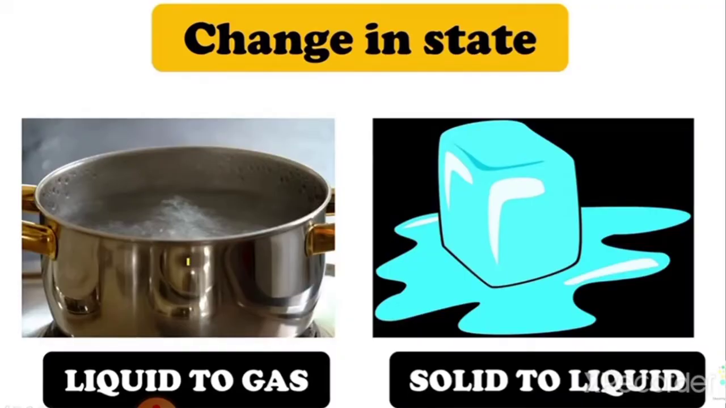So when we put water for boiling, after some time it starts forming vapor. We know that, right? So what is happening? The liquid is changing into gaseous state, right? Similarly, when an ice cube melts, the solid state changes into liquid state. So what kind of change is this? This is change in state.